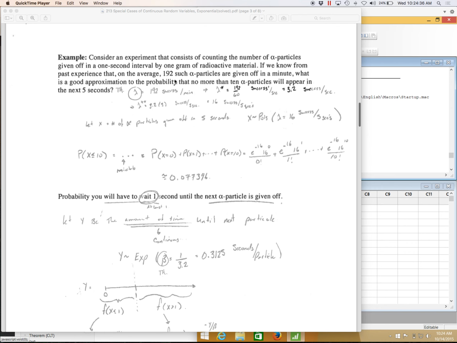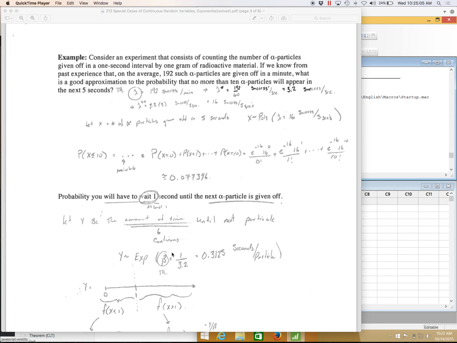Here, same situation of this alpha particle, but what's the probability we have to wait 1 second until the next alpha particle is given off? Here let y be the amount of time, and I'm going to put this in terms of seconds because here I'm asking in terms of seconds. The amount of time in seconds until the next particle. Time, of course, is a continuous variable, not discrete. So this is an exponential distribution.